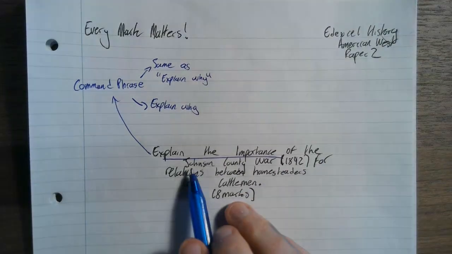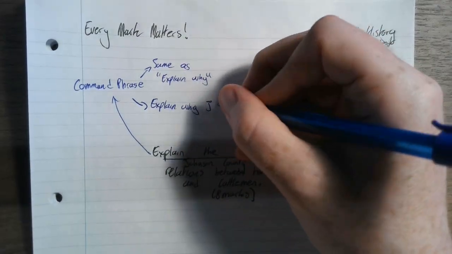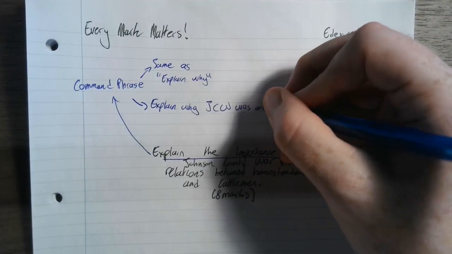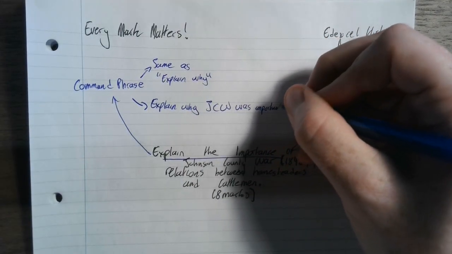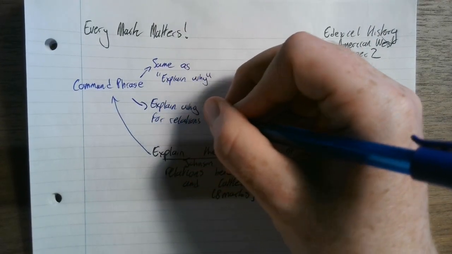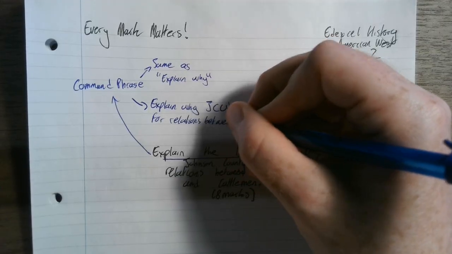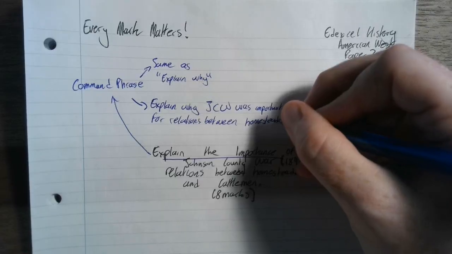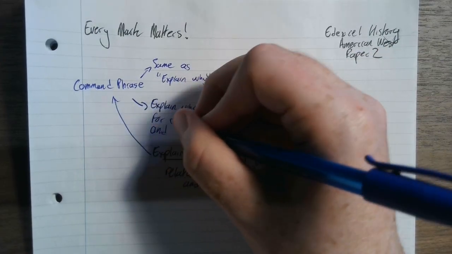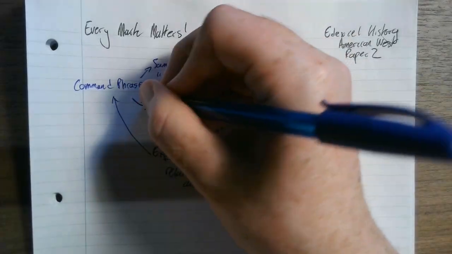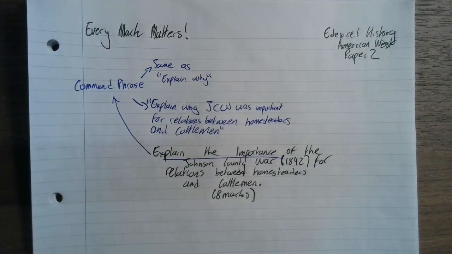Just to save time, I'm not going to bother writing Johnson County War. I'm just going to put JCW, Johnson County War, was important for relations between homesteaders and cattlemen. That's all this question is. Explain why it's important. Alright? It's dead easy and it's structured and marked the exact same way as explain why.